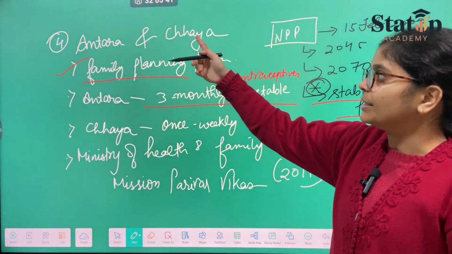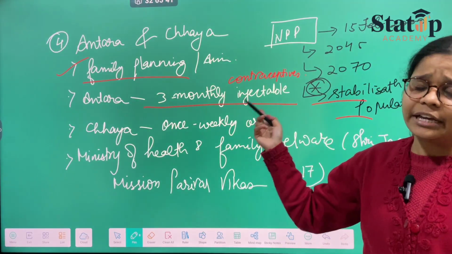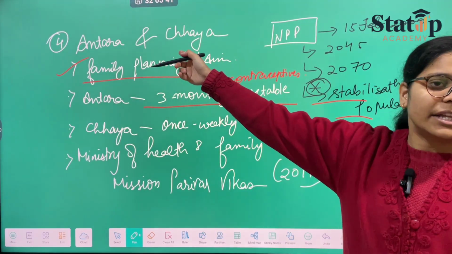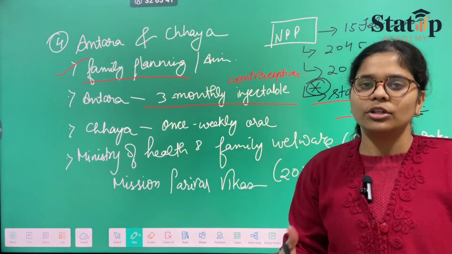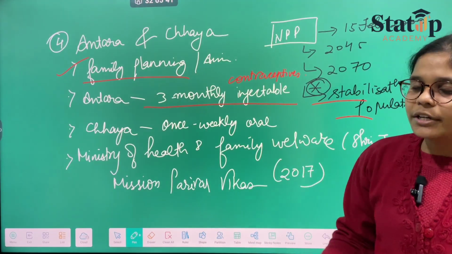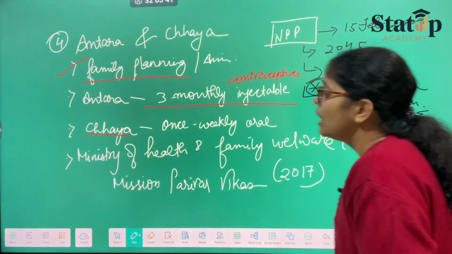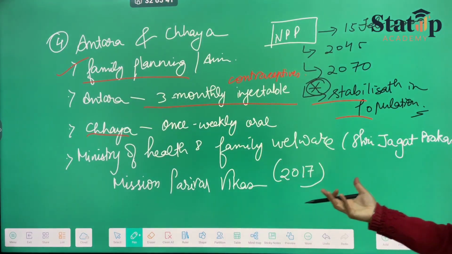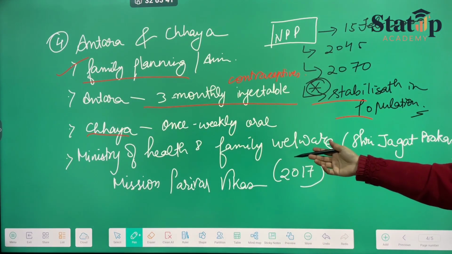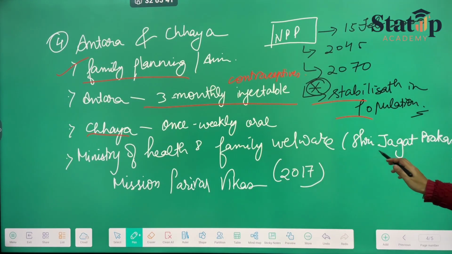Then what does Chaya mean? Antra we have discussed, that is 3-monthly injectable, and Chaya is nothing but oral contraceptive medicines. Okay. Now again, which ministry is responsible? The Ministry of Health and Family Welfare is responsible, that is Jagat Prakash.